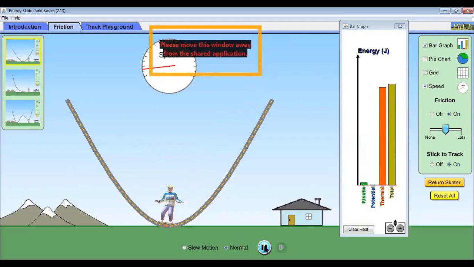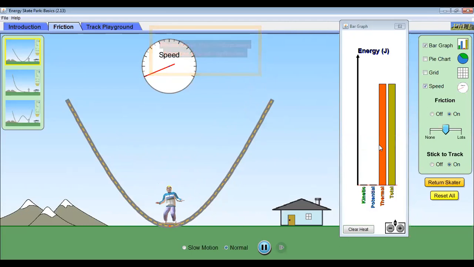Look at the thermal part. See what happened? The entire potential energy is being converted into thermal energy. Why? Due to the friction, the entire energy is being converted. Otherwise, you may be wondering where that energy has gone.